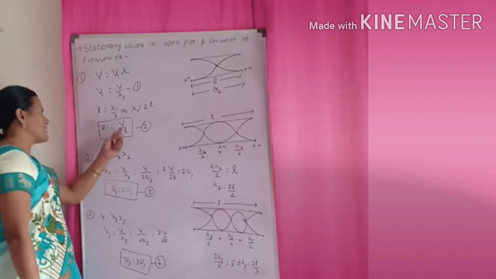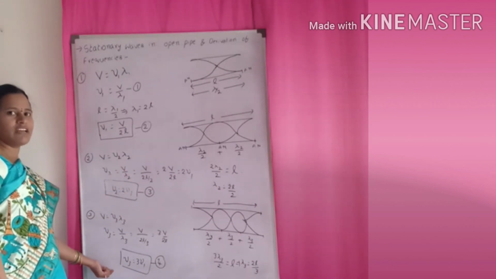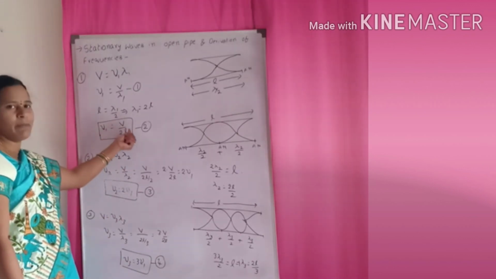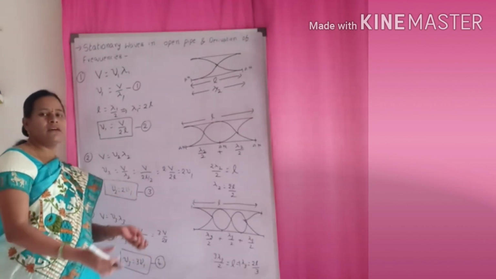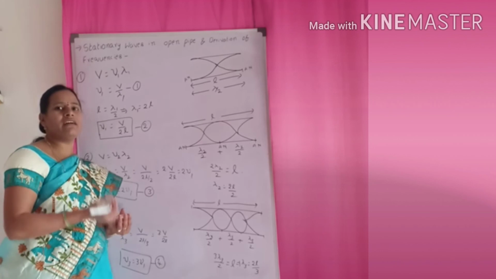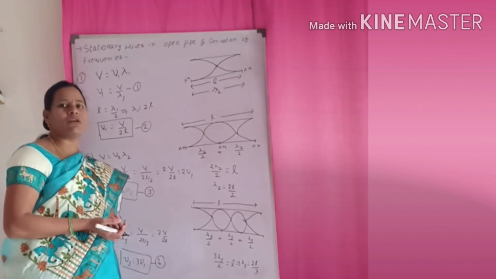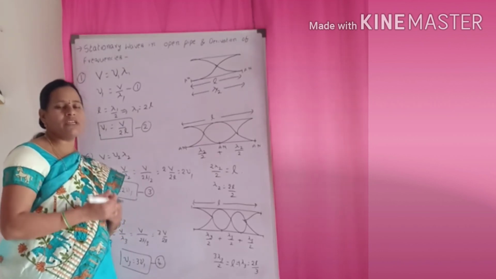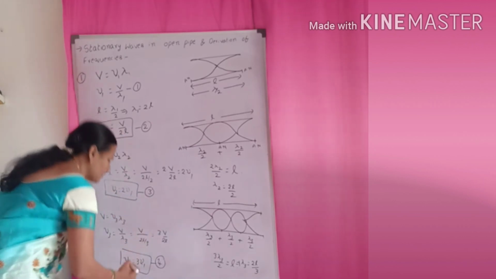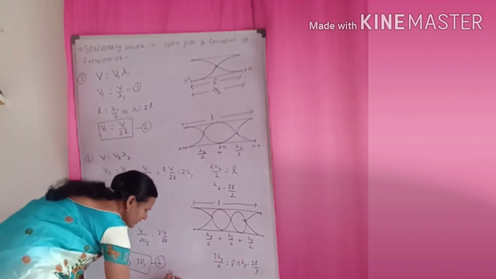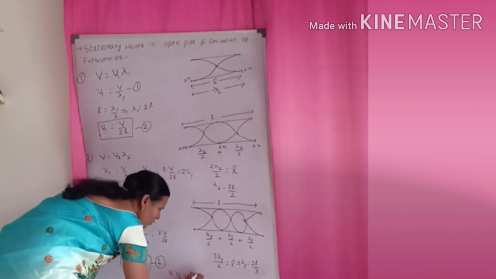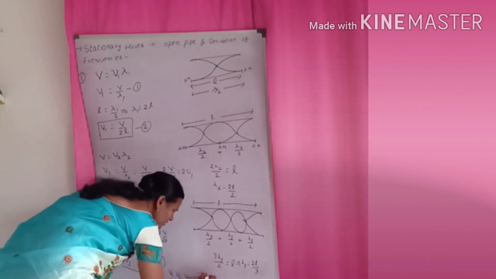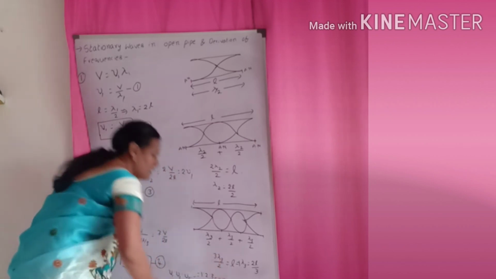So from the second, third, and fourth equations, what do we get? V by 2L, 2V by 2L, 3V by 2L, like this. So here the ratio of the frequencies nu 1 : nu 2 : nu 3 and so on comes as 1:2:3, like this.